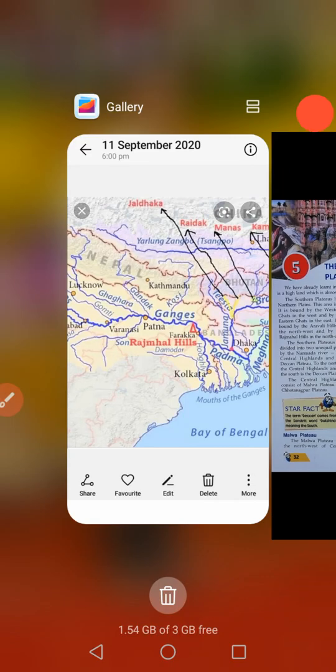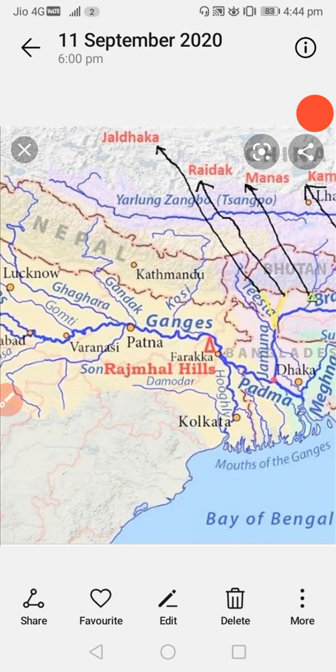It is bound by the Aravalli Hills in the northwest and by the Rajmahal Hills in the northeast. Aravalli Hills we came to know in the fourth lesson, the Thar desert. Aravalli Hills divide Rajasthan into two parts. Where are the Rajmahal Hills? In the northeast.